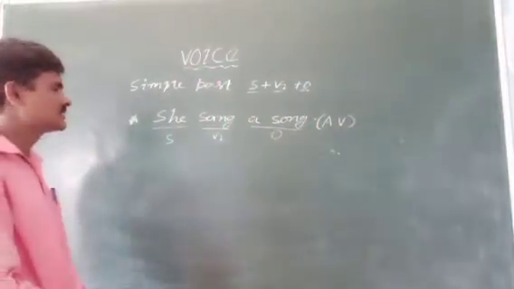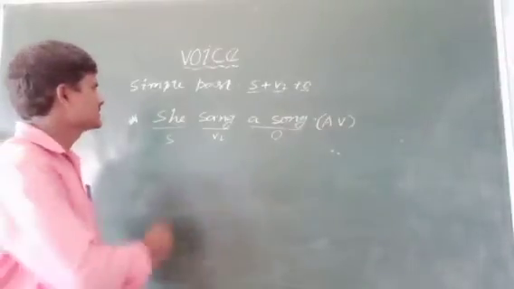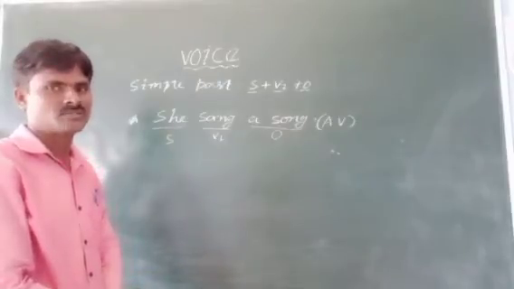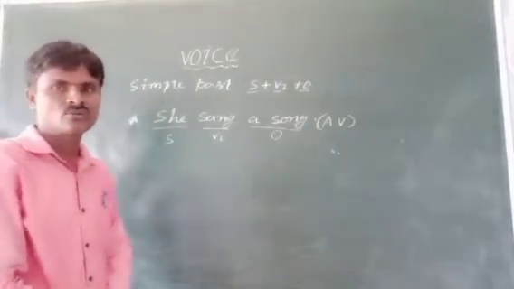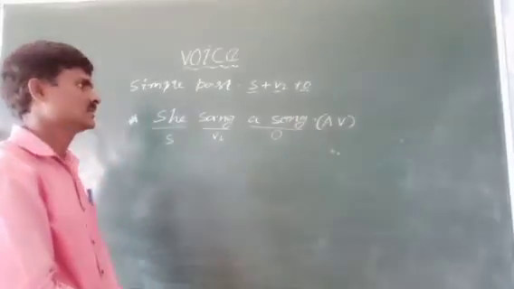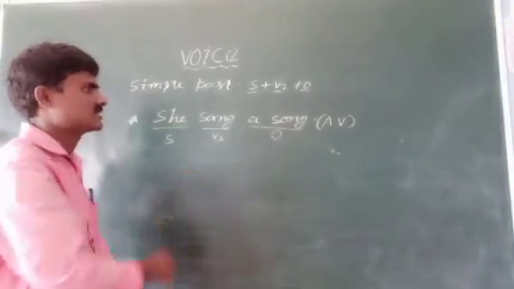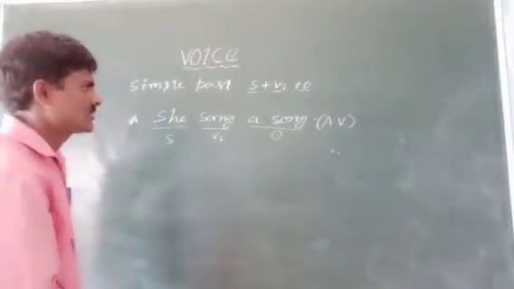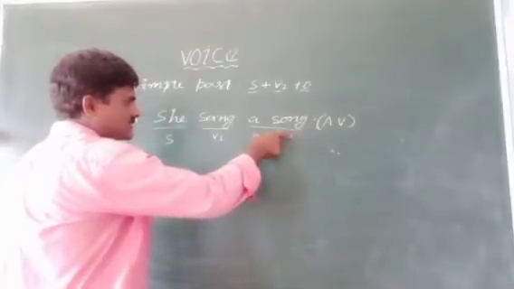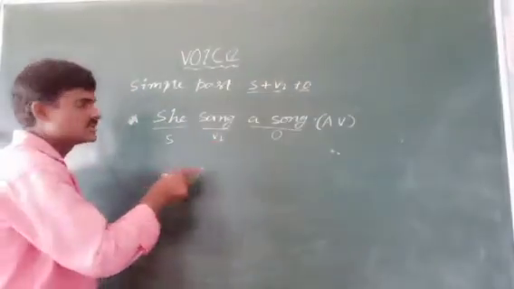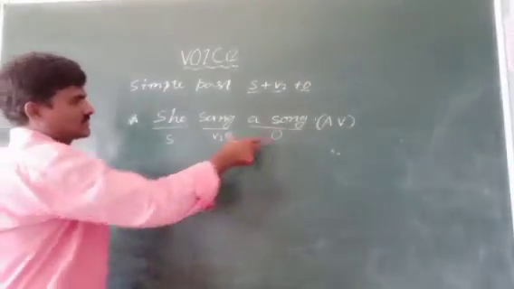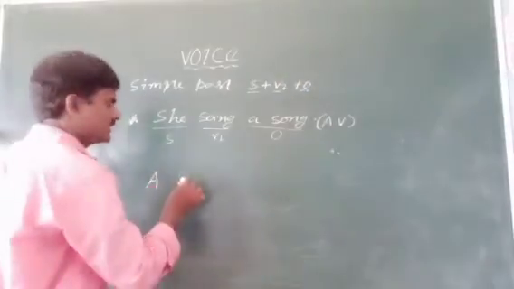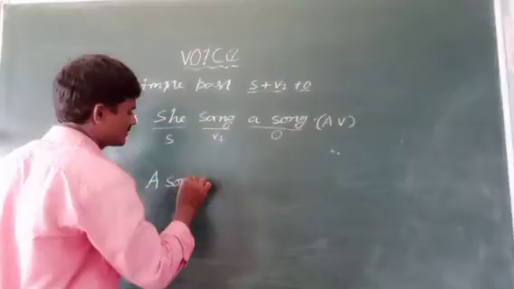Voice needs subject, verb and object. The rules you have to remember very carefully. See, this is active voice. Whenever you want to change active voice to passive voice, first you have to bring this object in place of subject. A song, capital A.